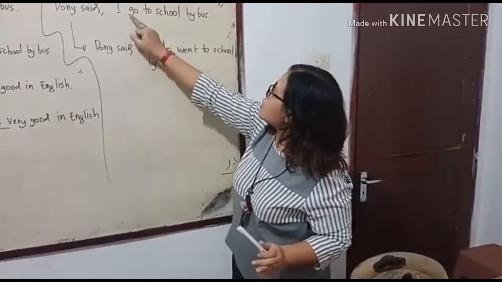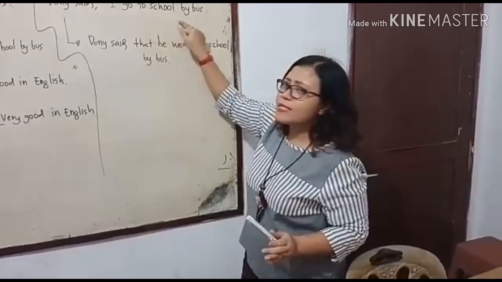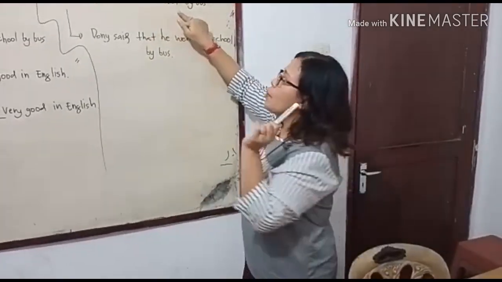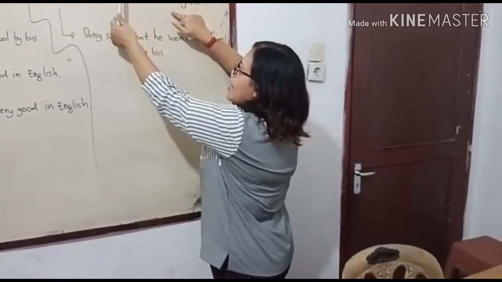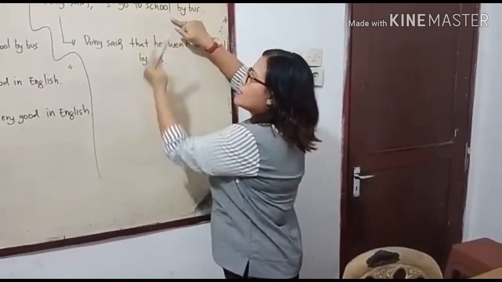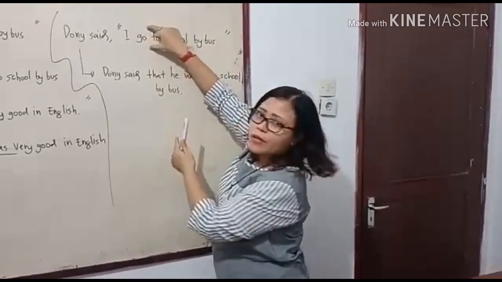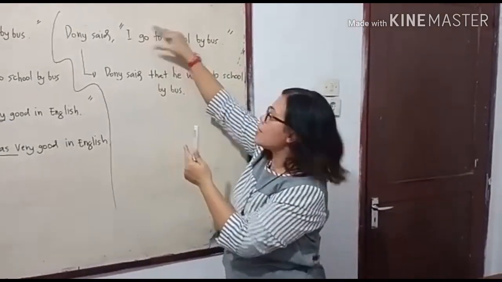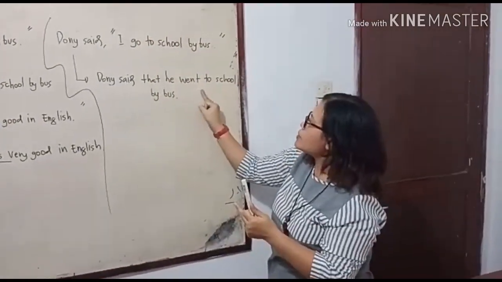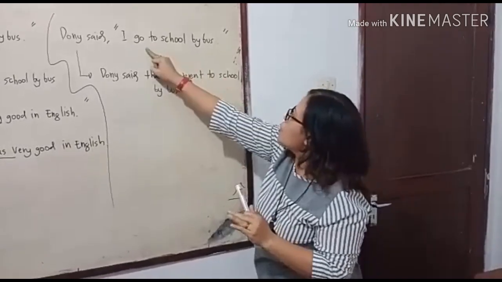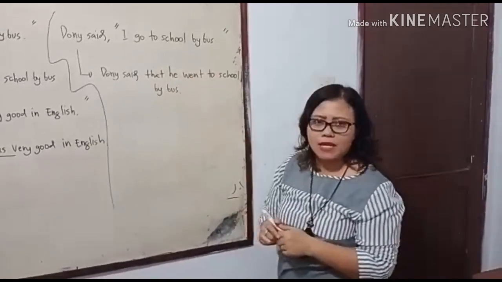And then you can see go to school by bus. It is in simple present. But when we change direct to reported, the simple present changes to simple past. So go, this is the simple present, and when we change to reported, go becomes went, the simple past form.